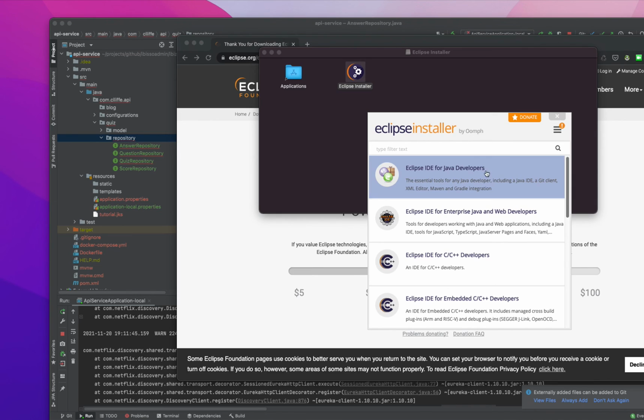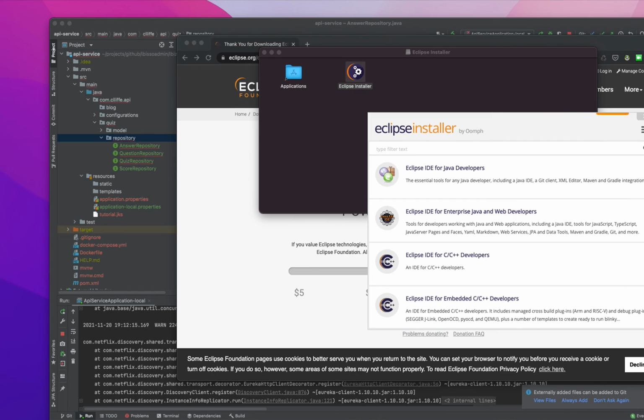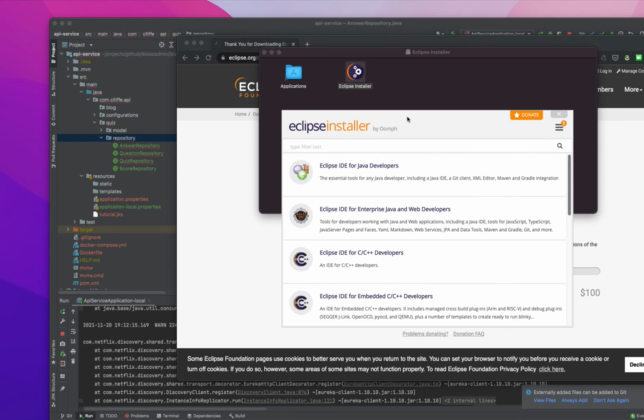So what exactly do you need? Eclipse IDE for Java Developers, including Java IDE, Git client, XML editor, Maven, data integration. Yeah, for basic things that's enough. Then Eclipse IDE for Enterprise Java and Web Developers: tools for developers working with Java and web applications, including Java IDE, tools for JavaScript, TypeScript, JavaScript pages. Is there anything more? Yeah, there are a couple of other things also.